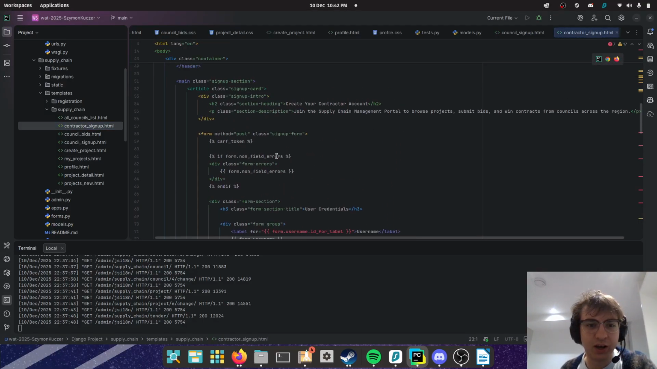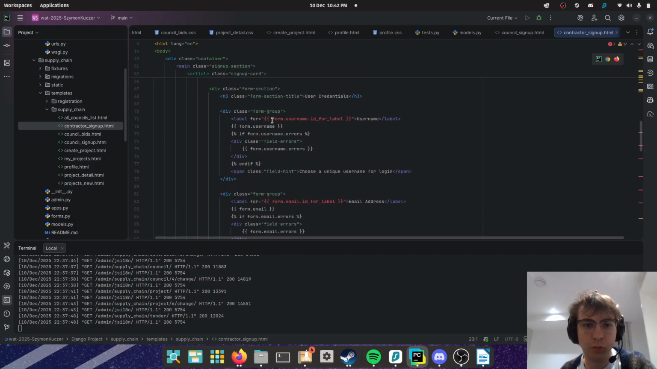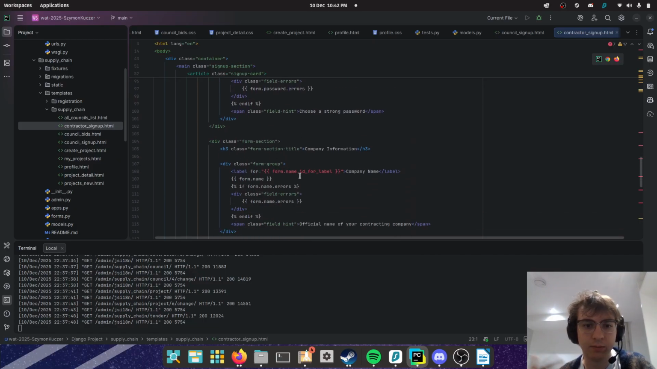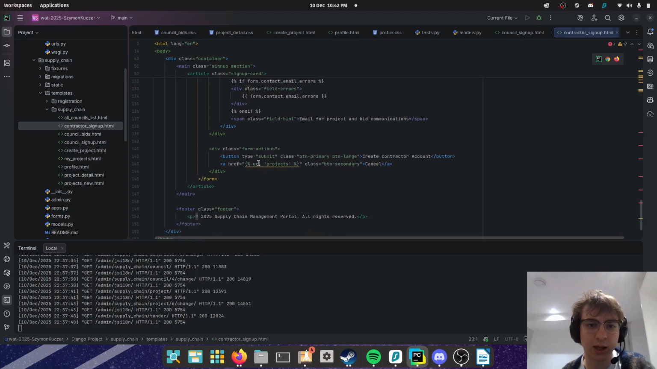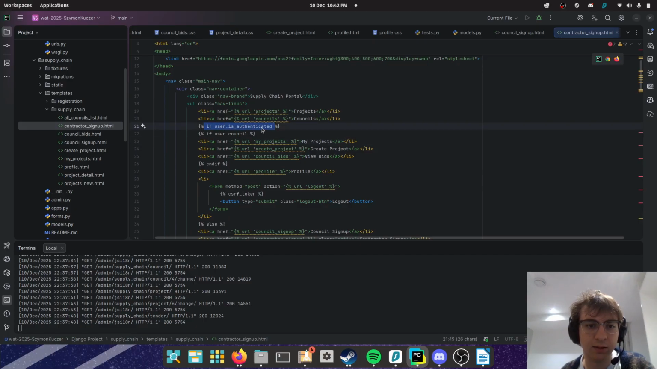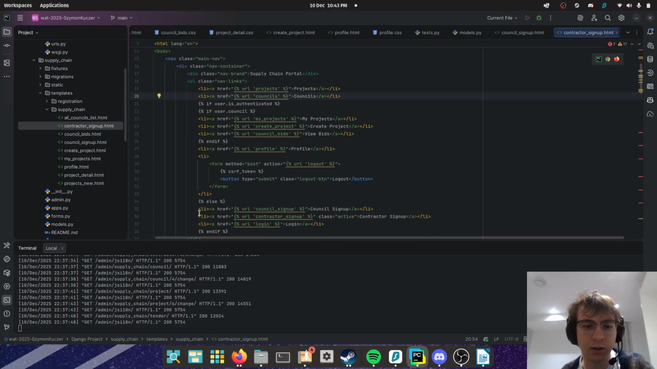So we've got a contractor sign up, and then this uses our form, and it validates, updates the fields and stuff, and if all the fields are correct, it creates the account and stuff. The navigation file, I added these if statements myself, and this navigation here, and these else statements. If the user isn't logged in, they can't see these things. They can see projects and councils, but they can't see my projects, create project or council bids.